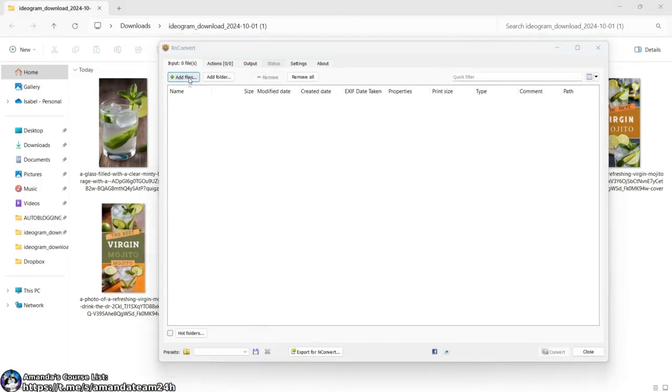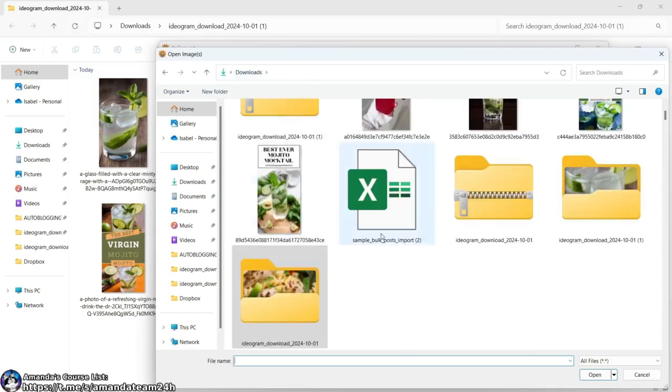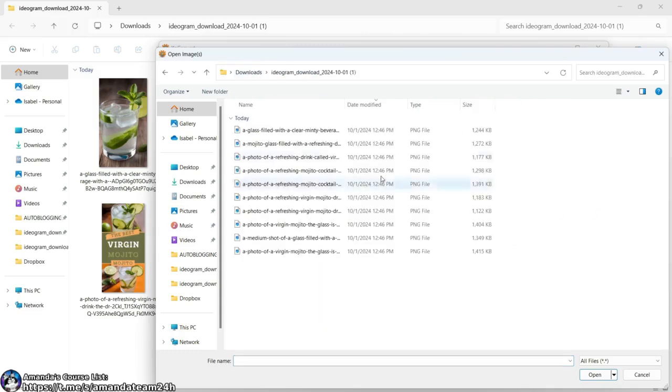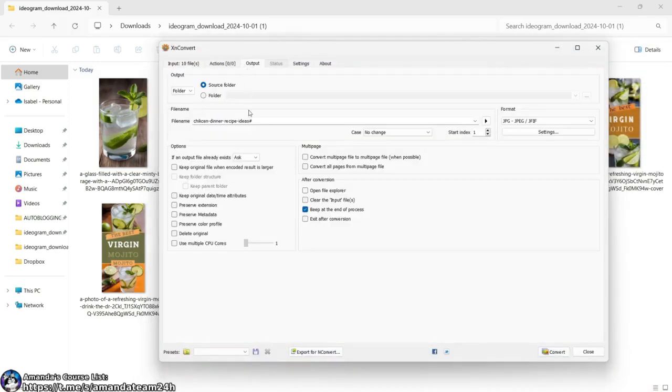We're going to add them to XnConvert. We are going to come to downloads. Let's find it. 10 of them. Boom. So what is this? This is called a what? Virgin mojito.